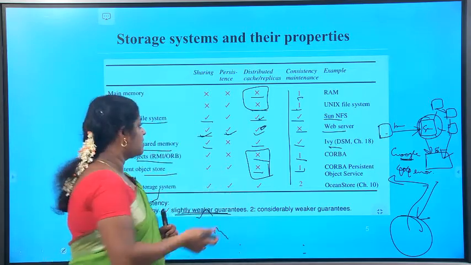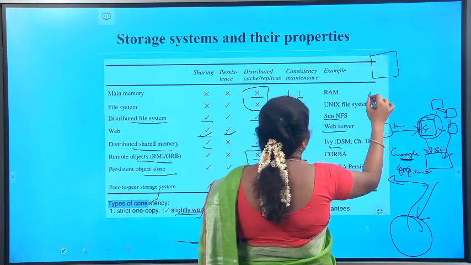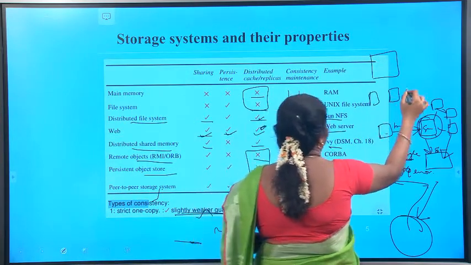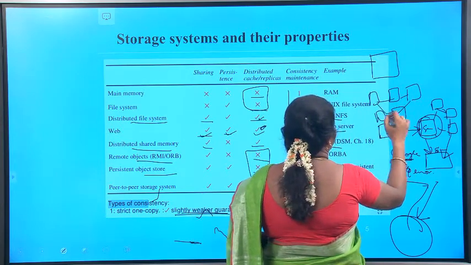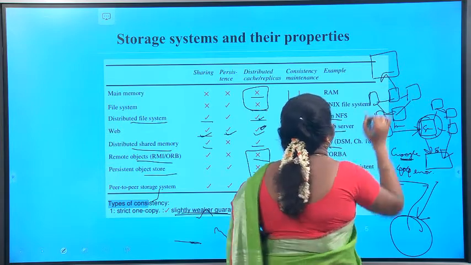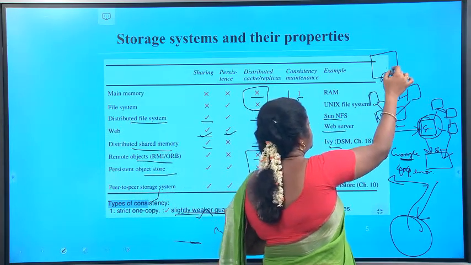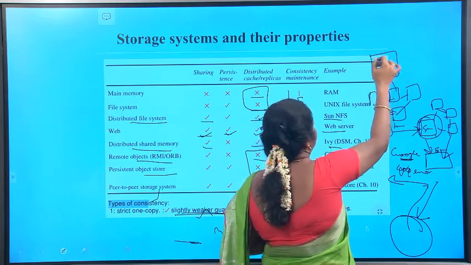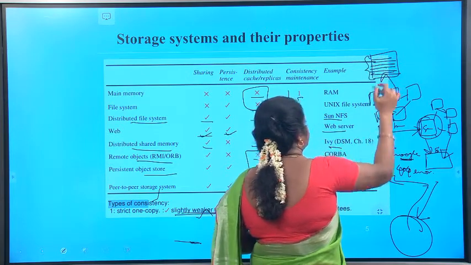That means the systems which are connected in a particular distributed system are all using the shared memory. Whatever they want to access will be stored in the shared memory.